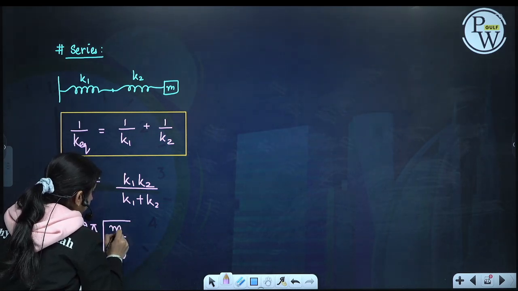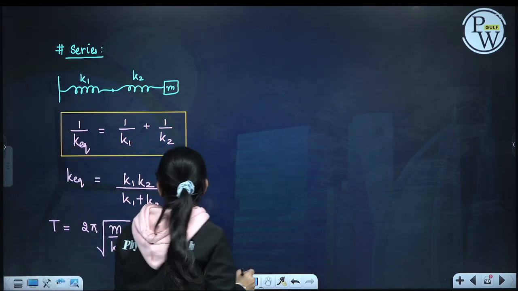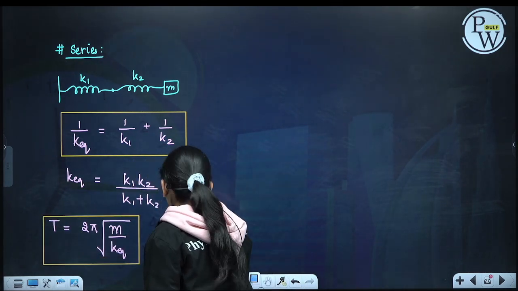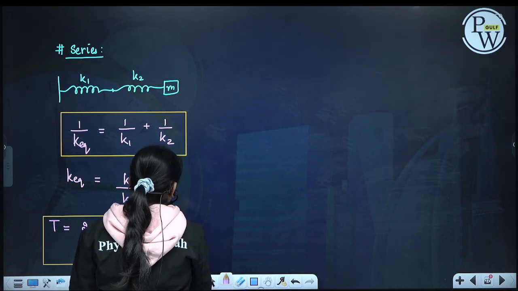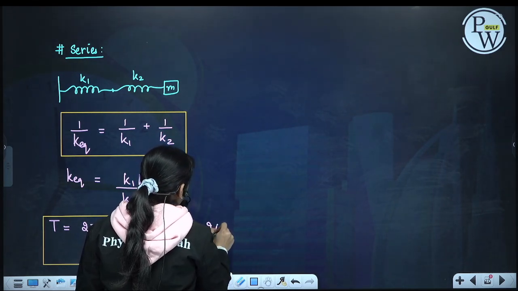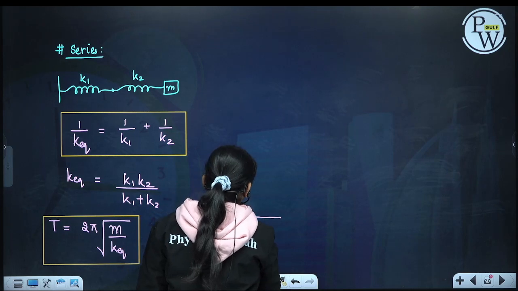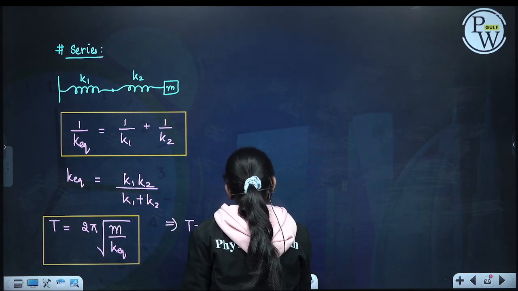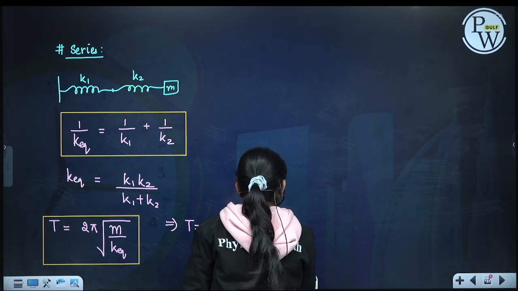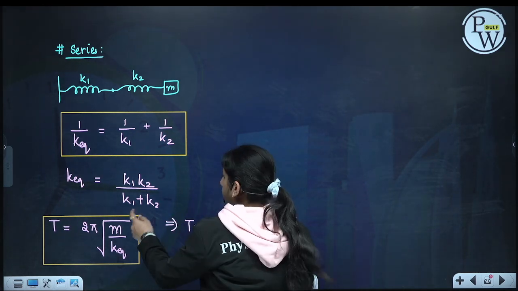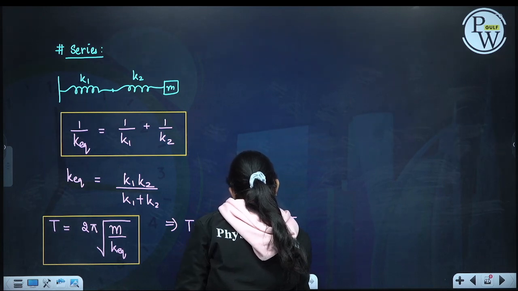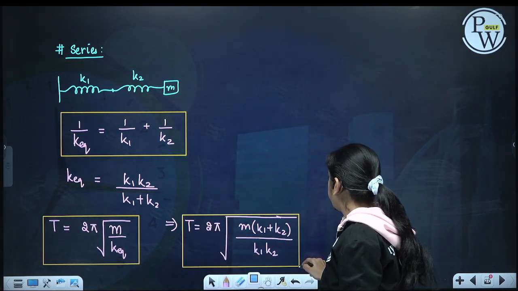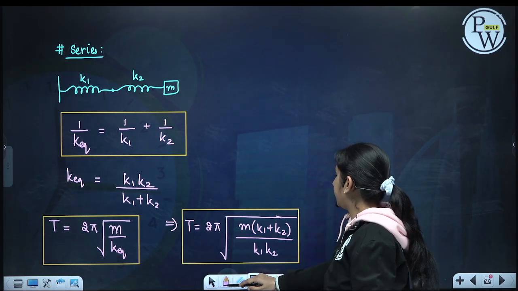Okay, the time period will be 2 pi under root m by k equivalent. So in this particular case, the time period will be 2 pi under root m by k equivalent, that is, m into k1 plus k2 divided by k1 into k2. This will be my time period.